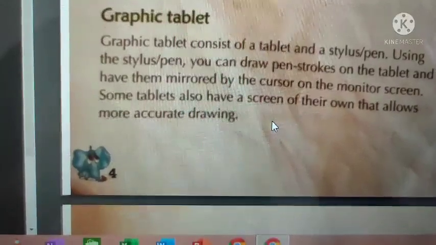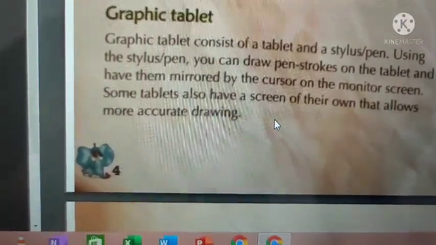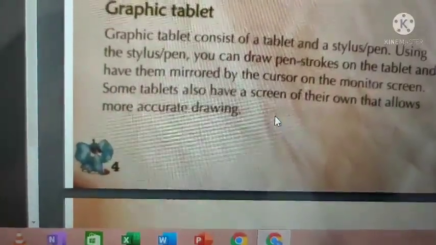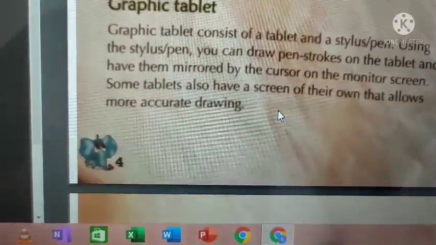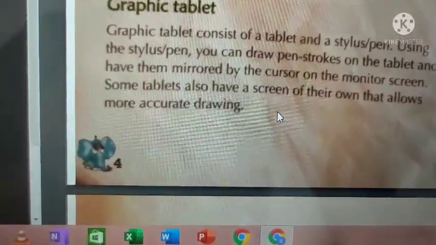See, they have explained here. A graphic tablet consists of a tablet and a pen. Using the pen, you can draw something and it will be displayed on the monitor screen. So this graphic tablet is also an input device. Okay, we'll go for the next one.